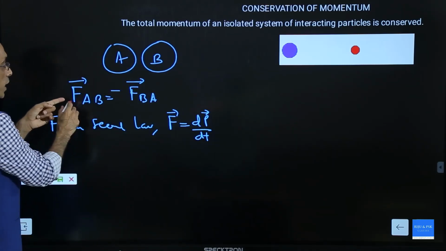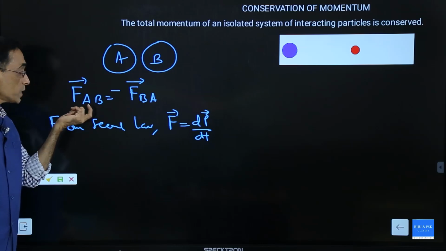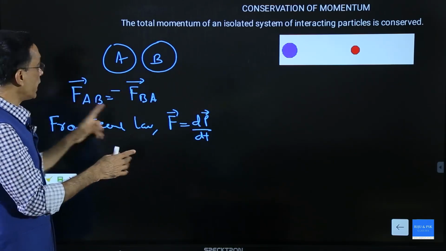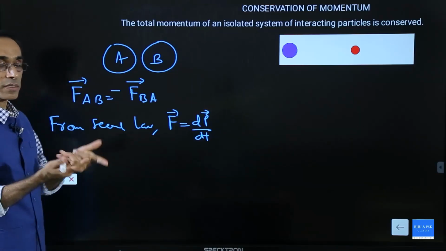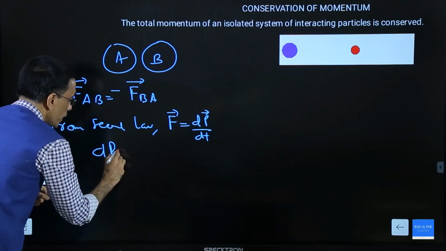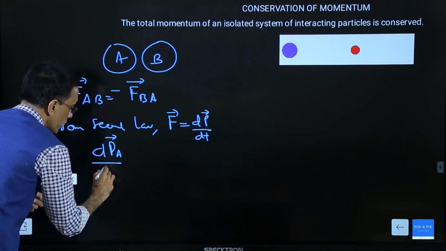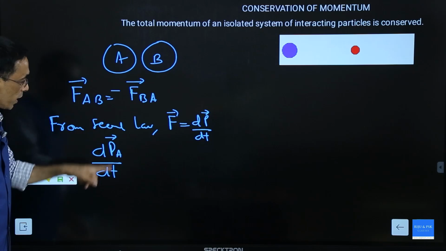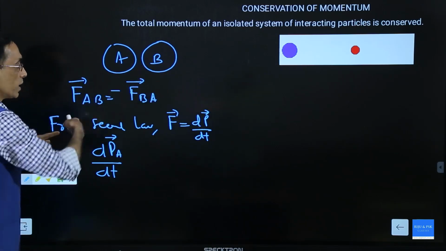Now see FAB, where is this force acting? This force is acting on A. So whenever force is acting on the body A, the momentum of A will change. So we can say FAB can be written as dPA divided by dt. Rate of change of momentum of A is due to the force from B.